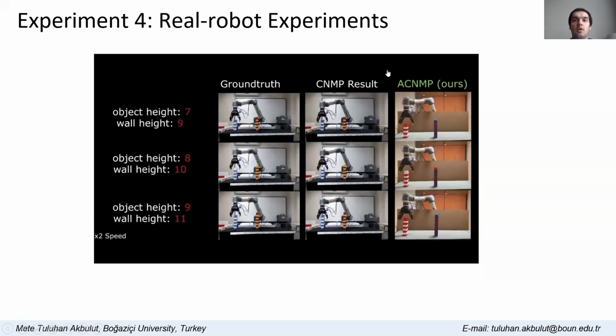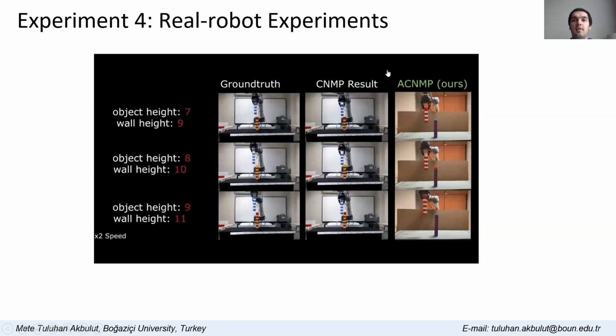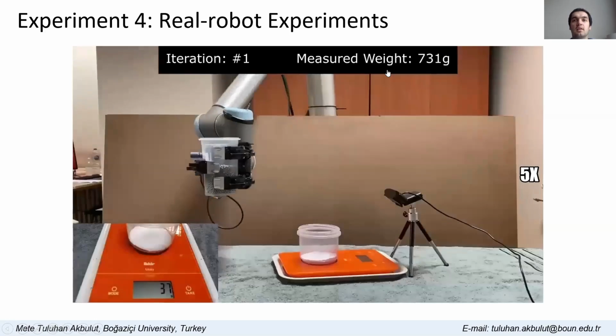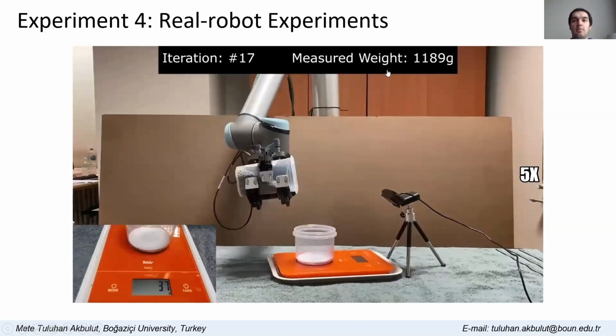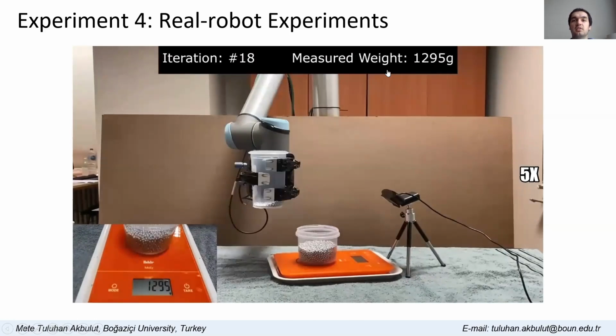We also tested our model's task extrapolation capability with real robots in a pick and place task, where task parameters are object and wall height, and in a water pouring task, where the robot learns to pour the desired amount of marbles in 18 iterations.